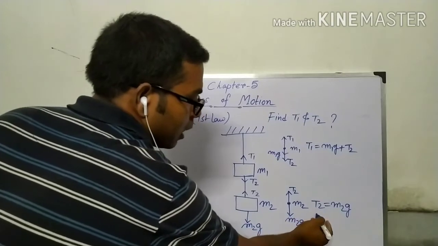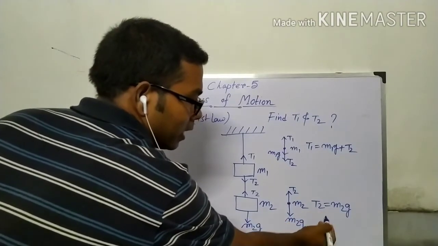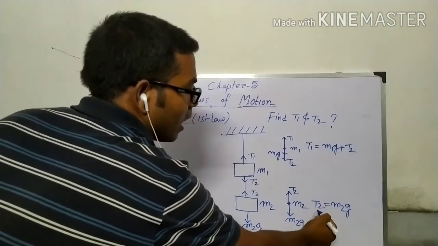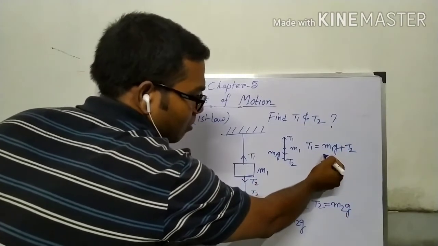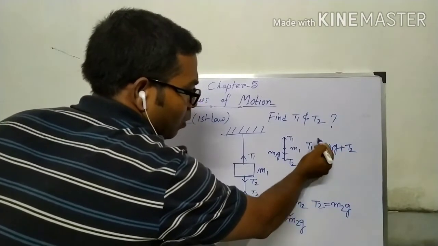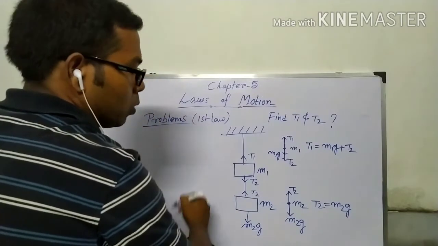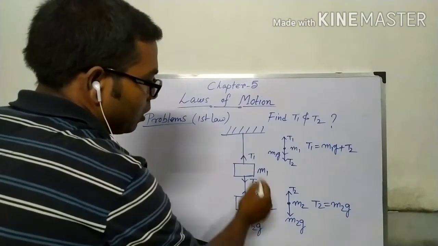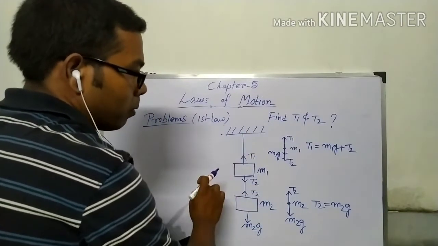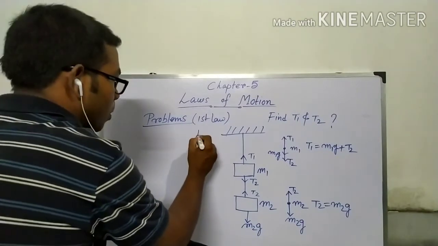From this one, if we put M2 and G, we will get T2, and that value we can put here, along with the value of M1 and G, and we will get T1. So in this way we can find out T1 and T2 for this problem. Problem number 1.